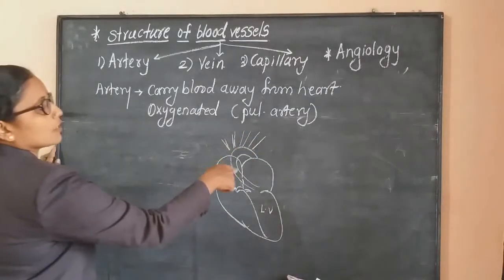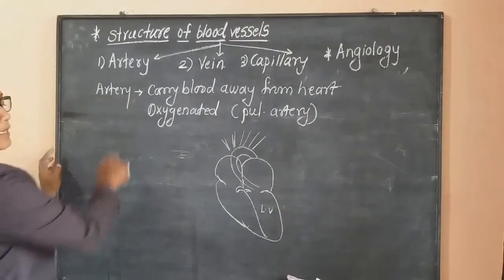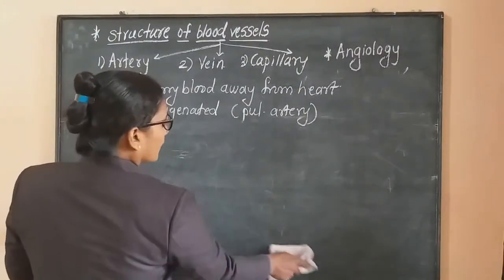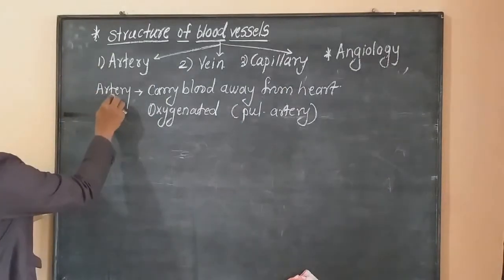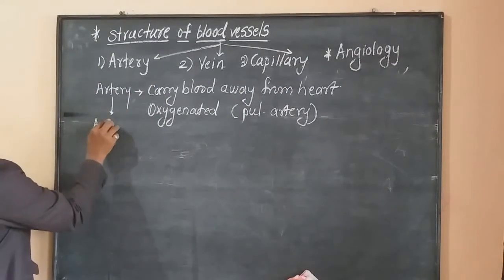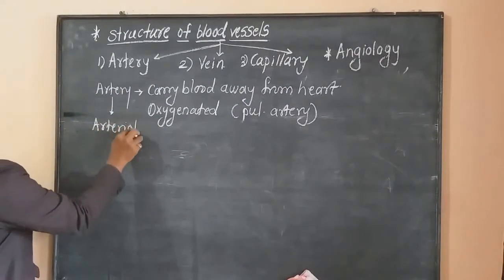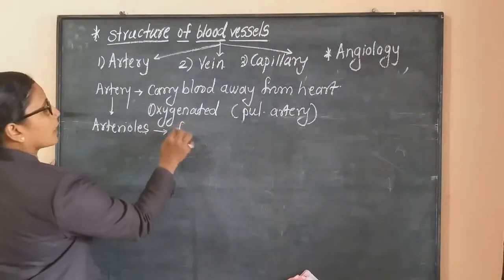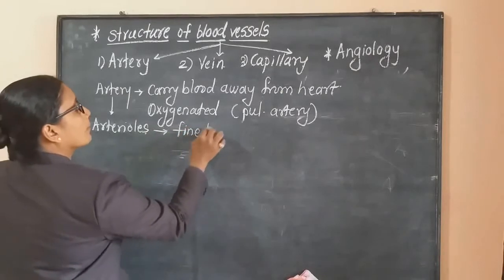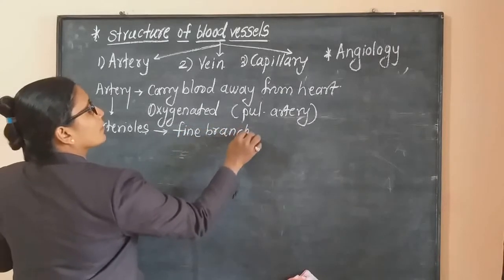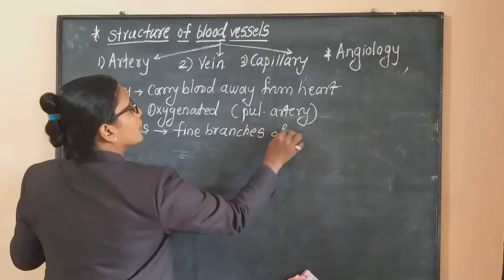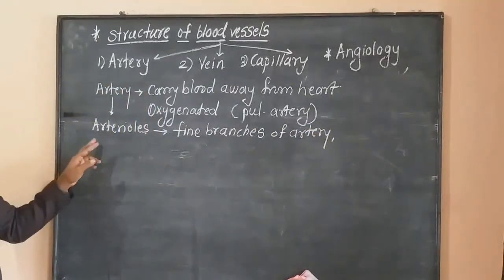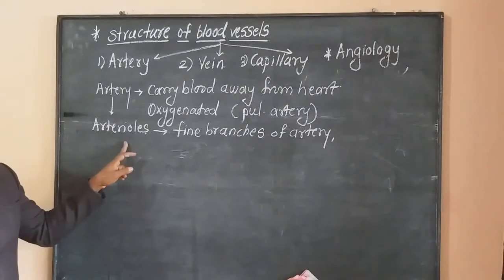Through this aorta, smaller branches arise. These are called arteries. Now these arteries divide and redivide and they form arterioles. These arterioles are the fine branches of artery.